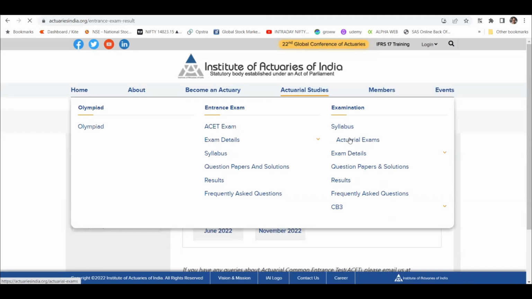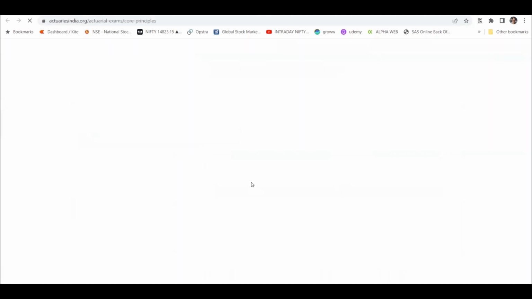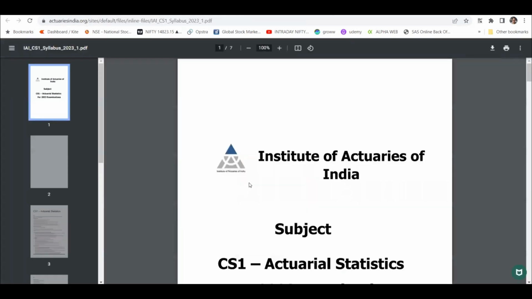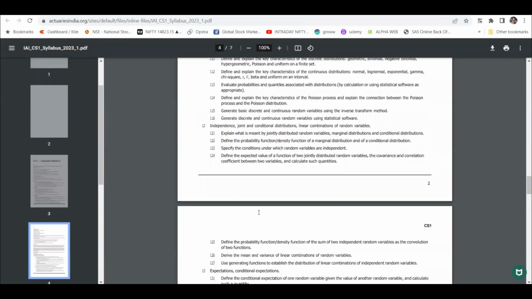There you have to come to the actual exams. These are the four stages in which the exams are conducted. This is core principles, which means these are the exams that you have to write, right? You can click on each of these and find what the exams are all about and what the syllabus is. For example, if you click here, you'll go to the subject and it will show you the things that you have to study.